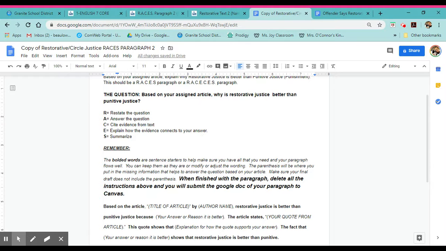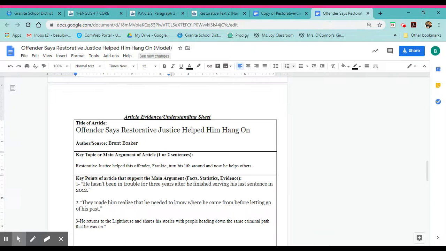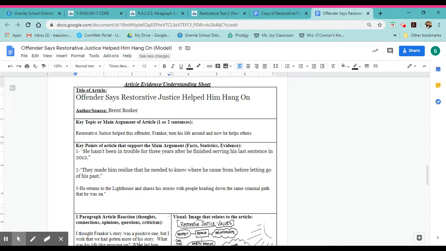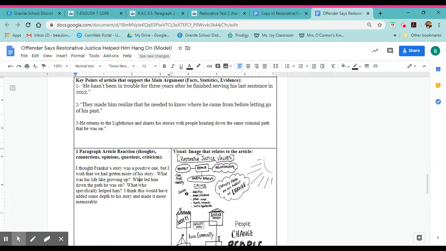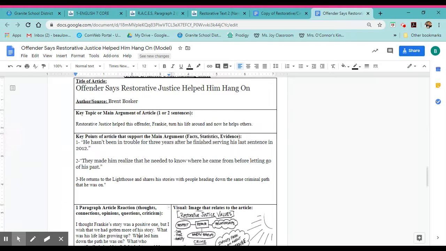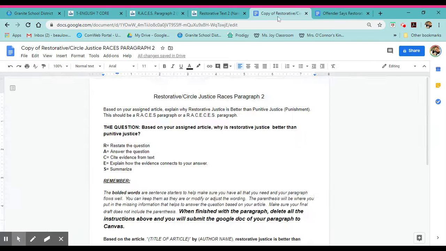Why is it better than punitive? Maybe in this case, it helps people turn their life around and then they can help others, or maybe it just helps people find a better place than they used to be. Or I can use some of these facts as well. So a lot of different things you can do, but you will have to use evidence, okay? As always with these, if you want a higher score, like a 4, you're going to want to use more evidence and more explanation. So that's where this RACES paragraph comes in.